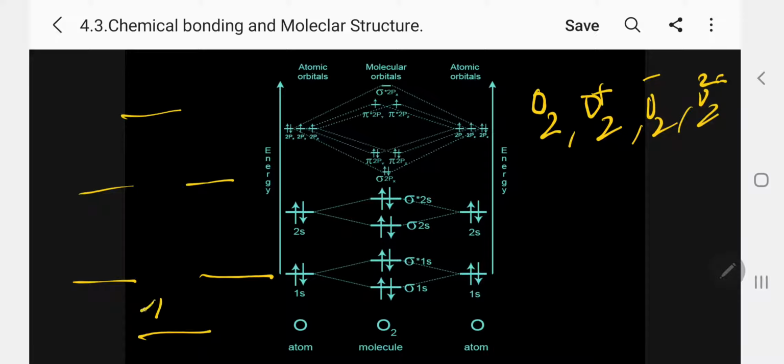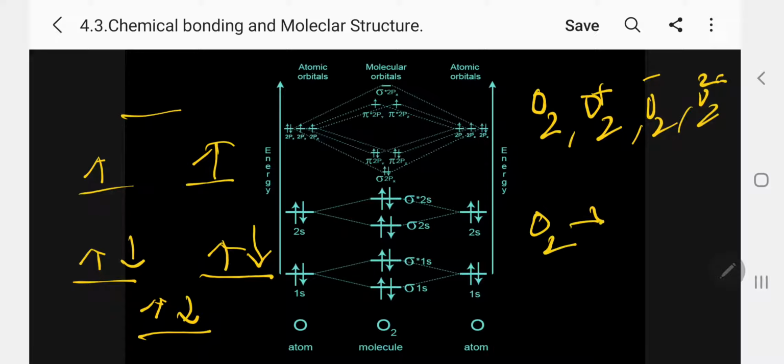So now I can write for O2. Kindly follow. I am writing unpaired electrons and magnetic character. In oxygen, O2, there are 2 unpaired electrons, so it is paramagnetic.